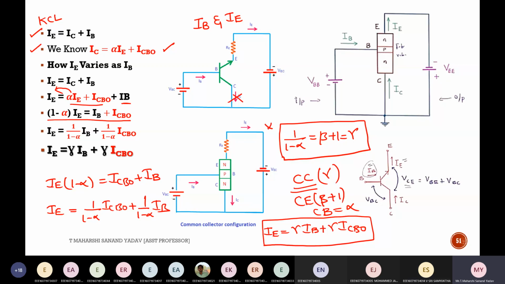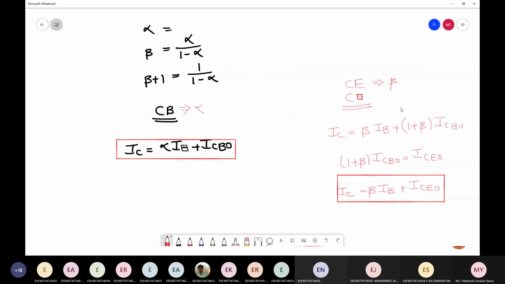This is important while solving problems. They may ask you to explain the relationship between alpha, beta and gamma. Clear with this equation, or do you want me to solve once again? Only two or three are responding. You want me to solve?